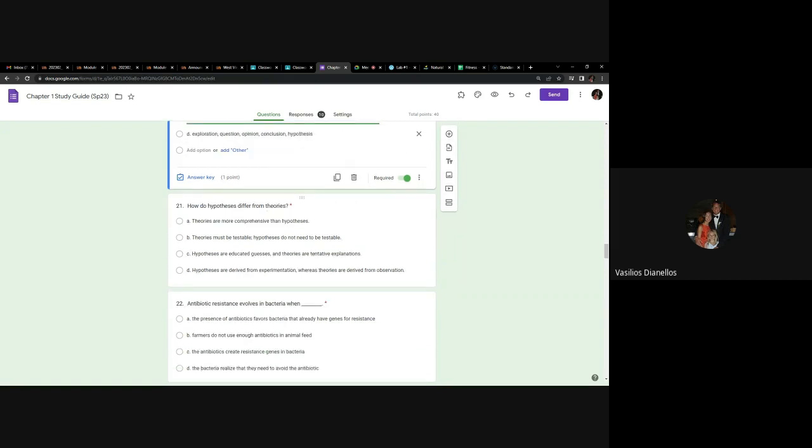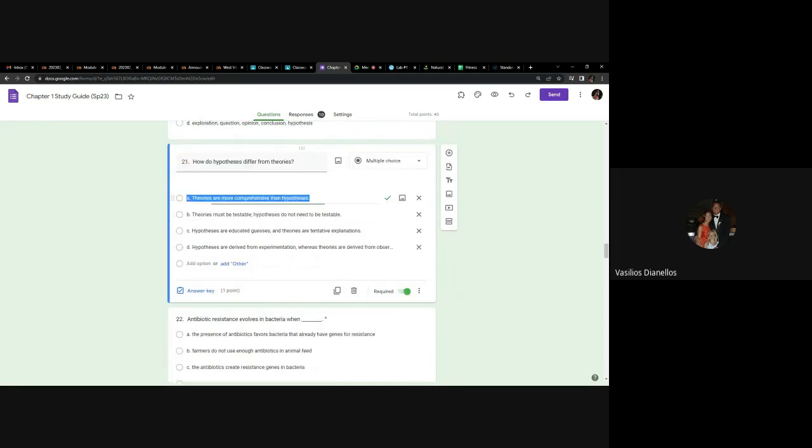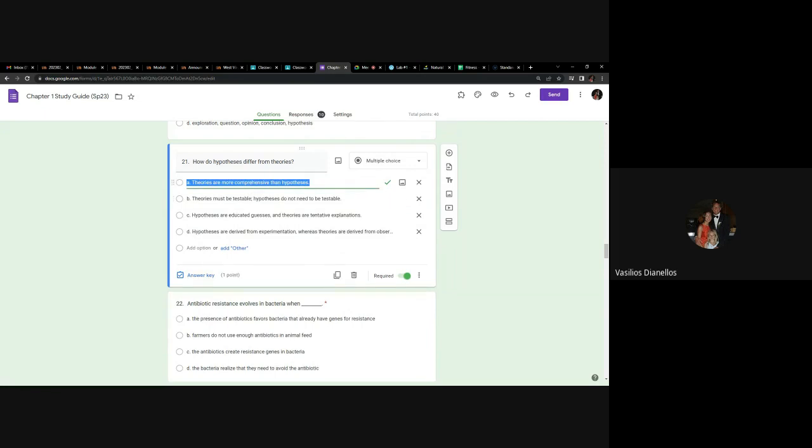All right. 21, how are hypotheses different than theories? This is important. Theories are more comprehensive than hypotheses. That is a correct statement. Let's keep moving. Make sure, because when you're doing this, make sure you choose the most correct statement, not just a correct statement. Theories must be testable. Hypotheses aren't. That's not true. They both have to be testable. Hypotheses are educated guesses. Theories are tentative explanations.